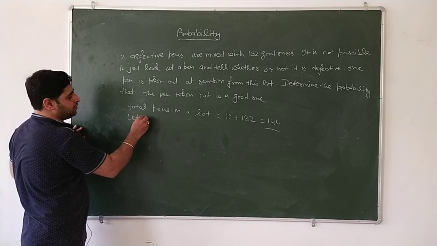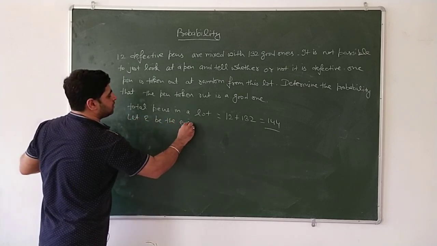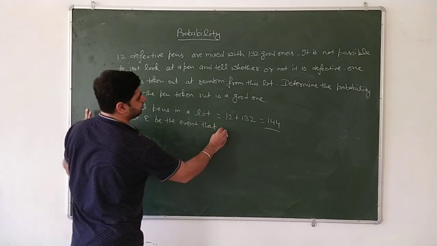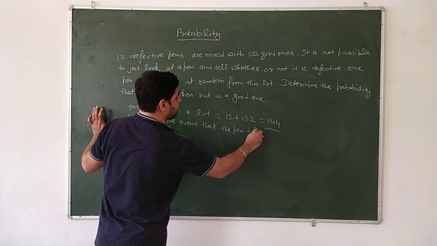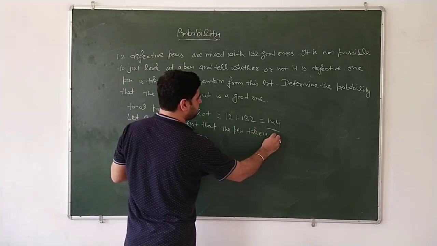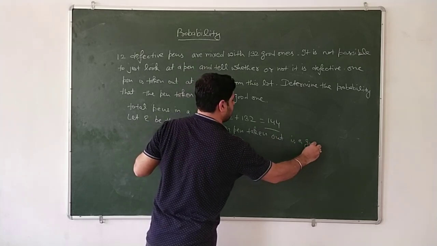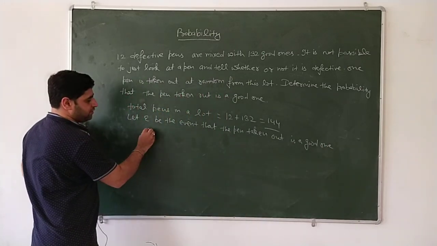Let E be the event that the pen taken out is a good one.